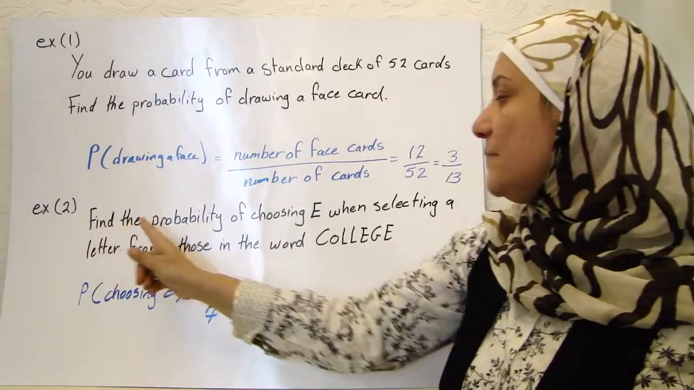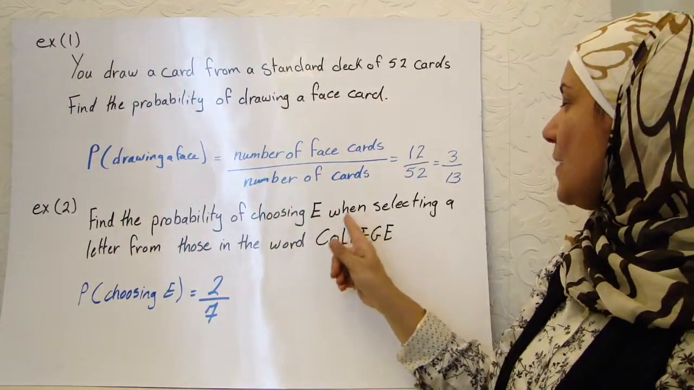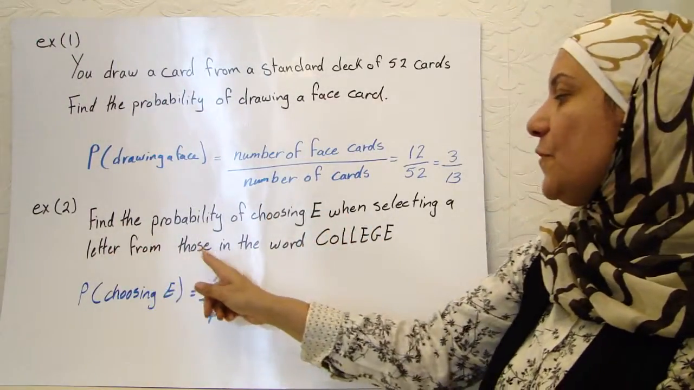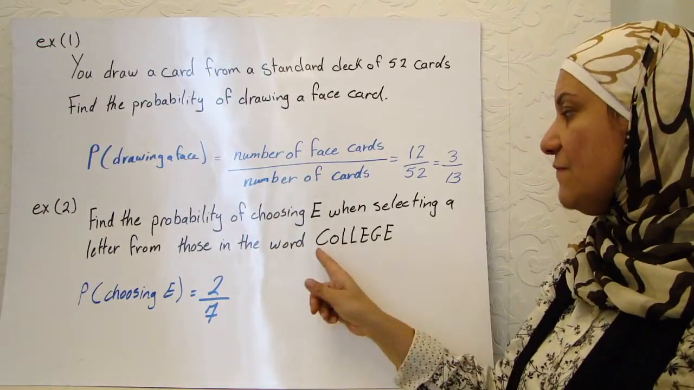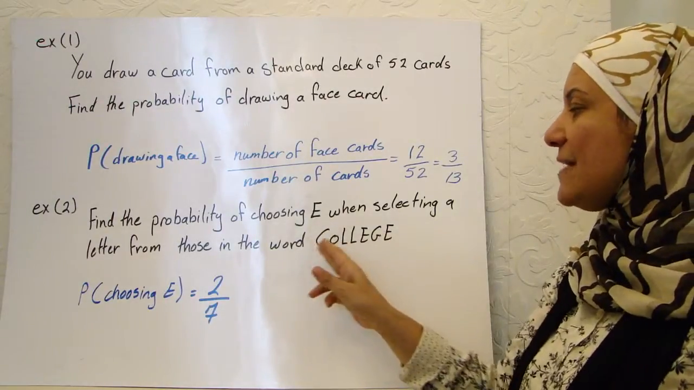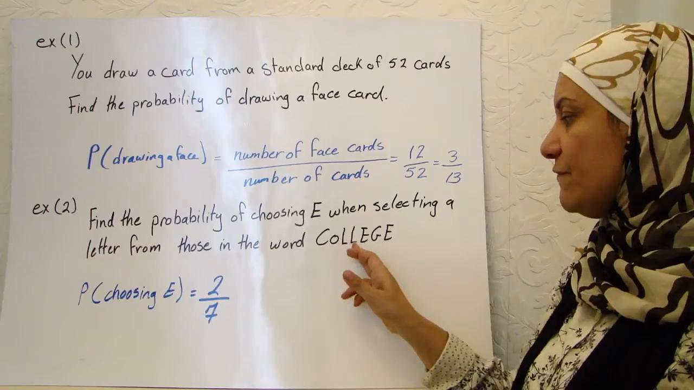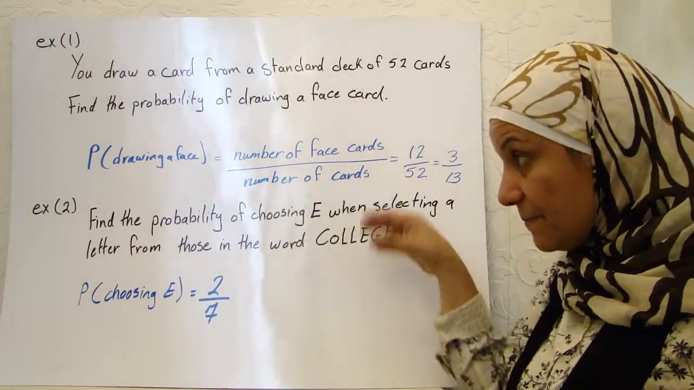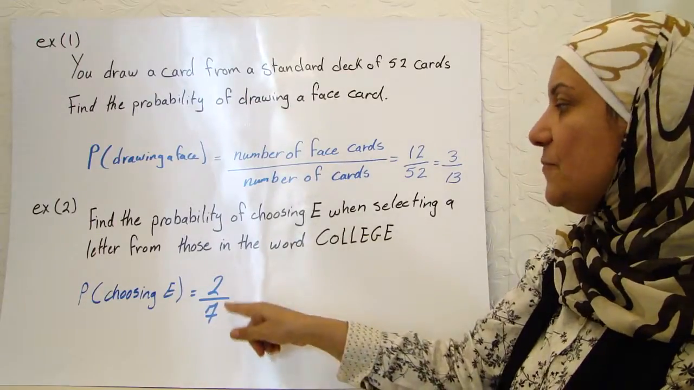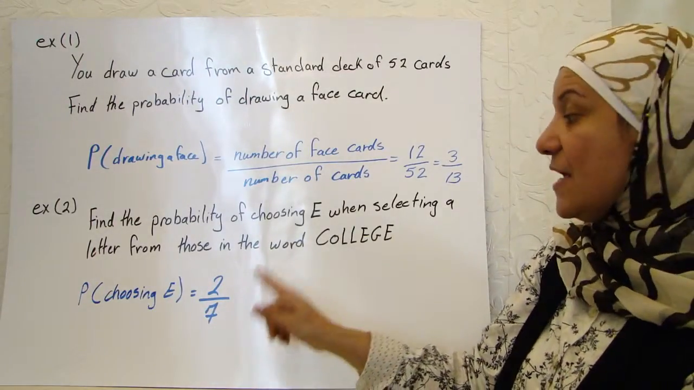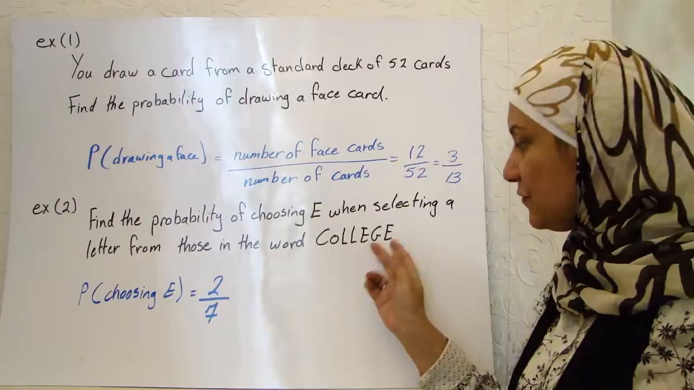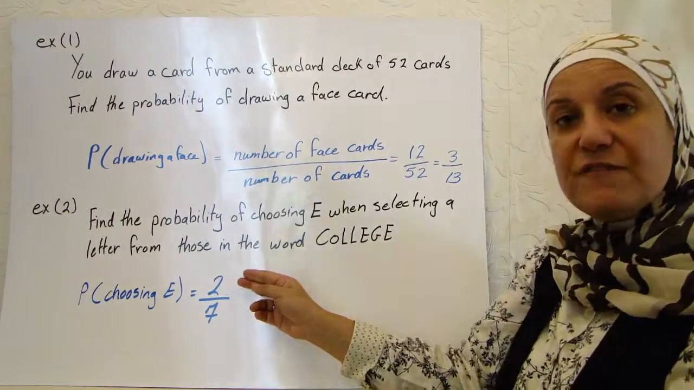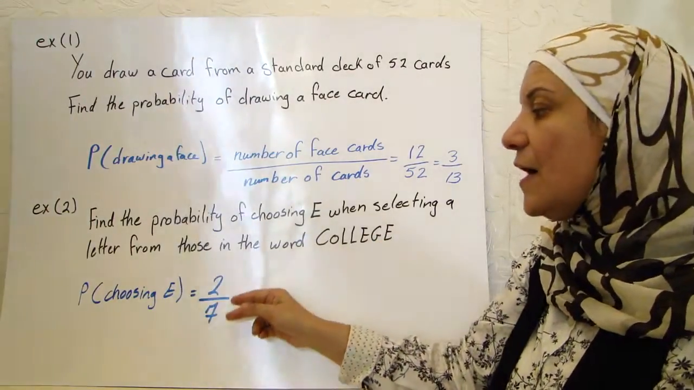Okay. Find the probability of choosing E when selecting a letter from those in the word college. If you have the word college, how many letters are those? 1, 2, 3, 4, 5, 6, 7. So the total number of letters in this word is 7. How many of them are E? I have 2 of them that are E. So the probability of selecting an E is 2 out of the 7.